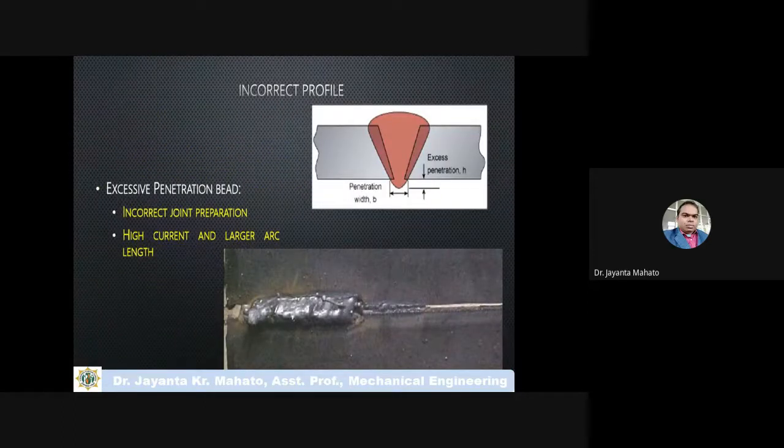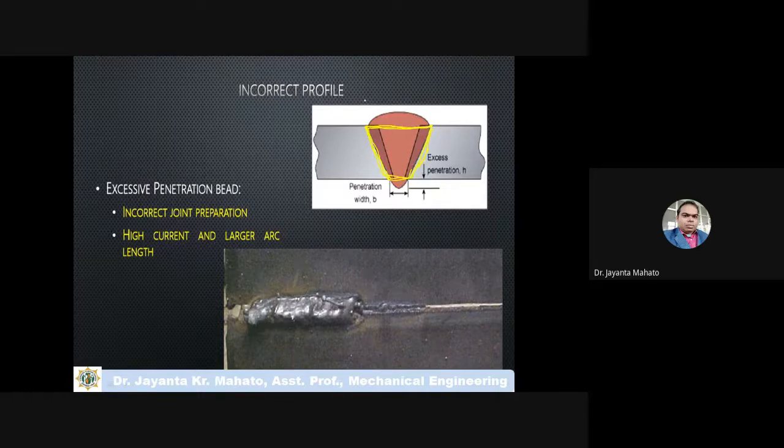Another is excessive penetration or bead. This is the grooving profile. If this grooving profile is filled correctly like that, then this is actually perfect welding.